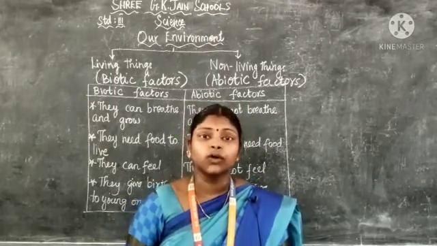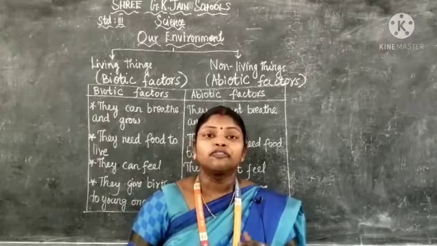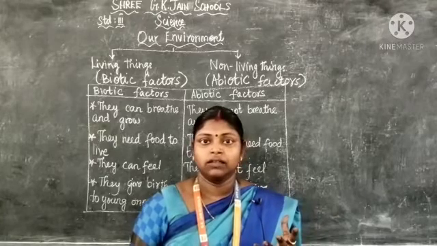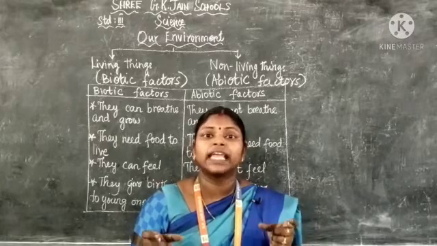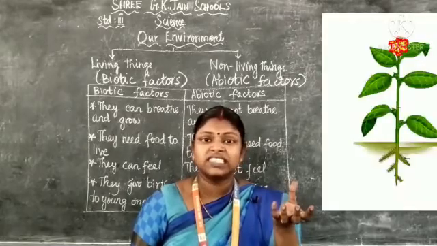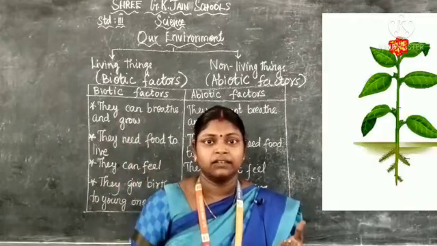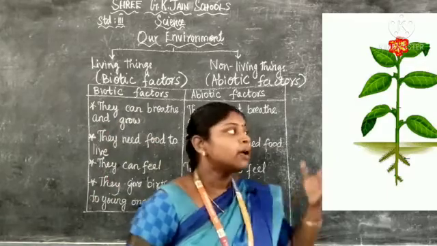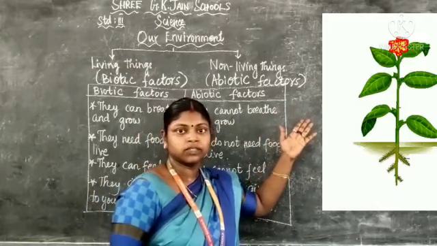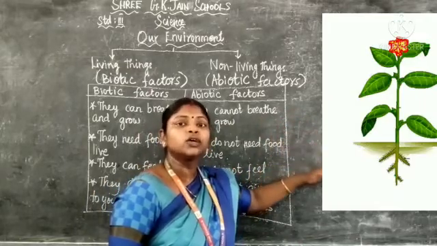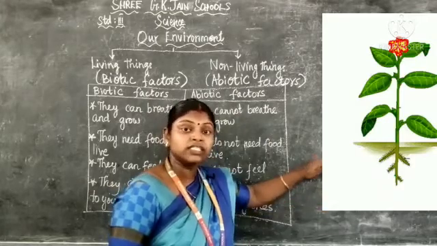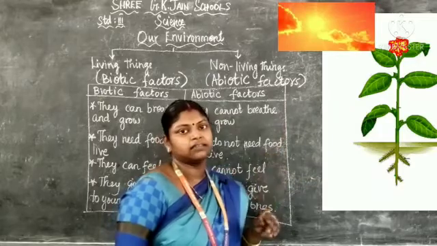So the plants grow nicely, and from the plant sapling, it will grow as a big tree. So in that place we can find the growth. It moves their shoot system towards the sun. We all know that, children, plants have root system and shoot system. So the root grows towards the soil, towards the ground, but the shoot system grows towards the sun.